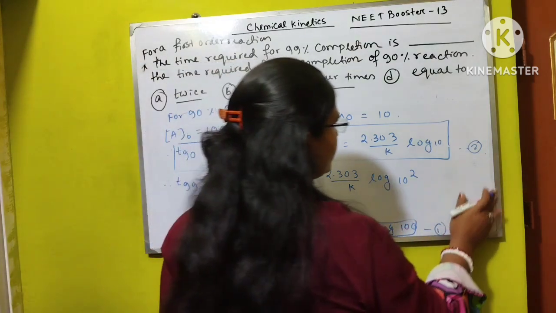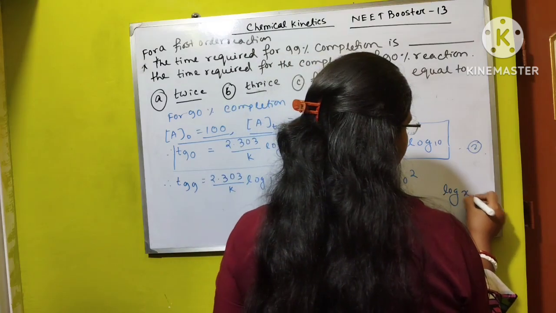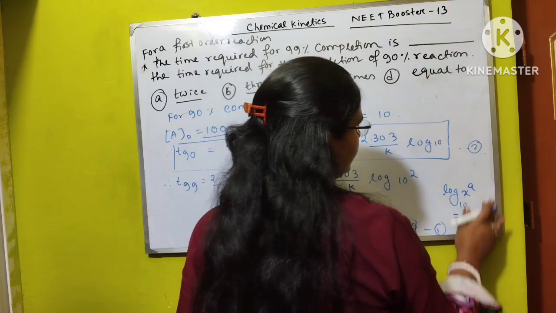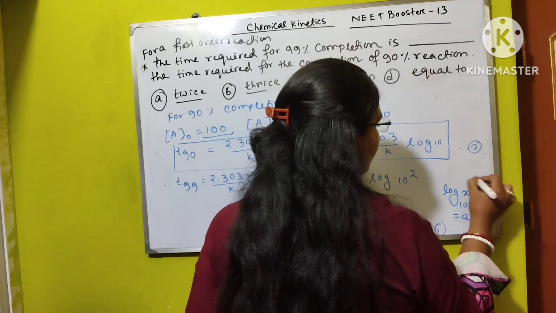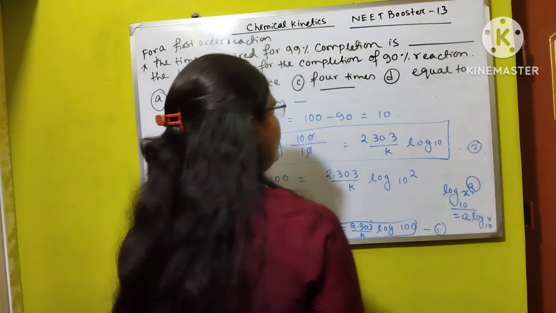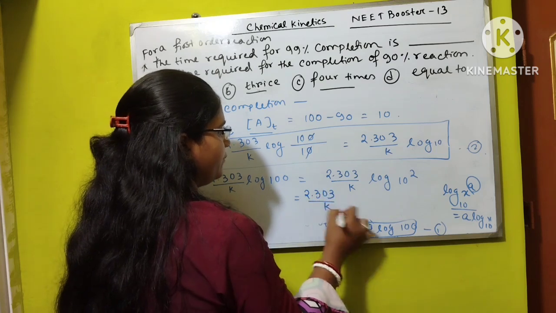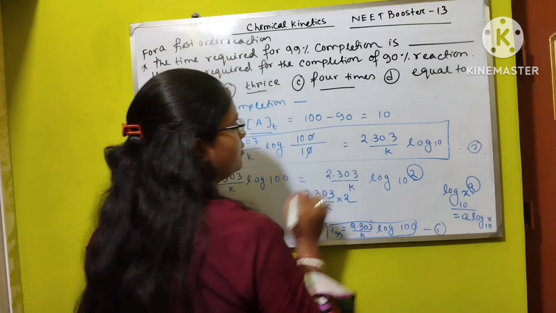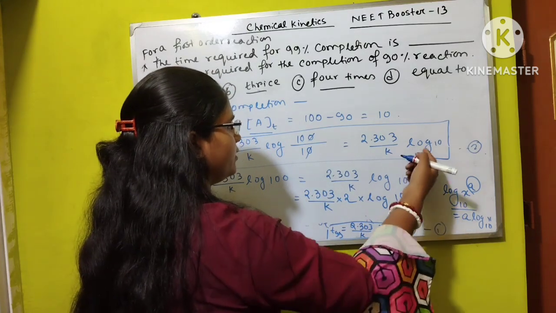We know this mathematical expression: log base 10 of x to the power a is written as a log x base 10. That means the power will come in front of this function. So we can write 2.303 by k into 2 into log 10,